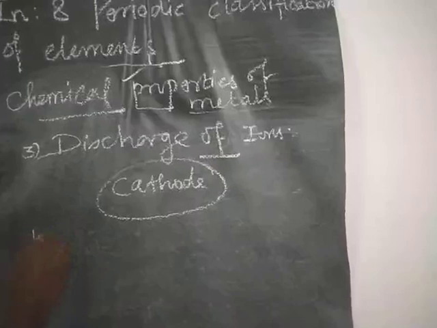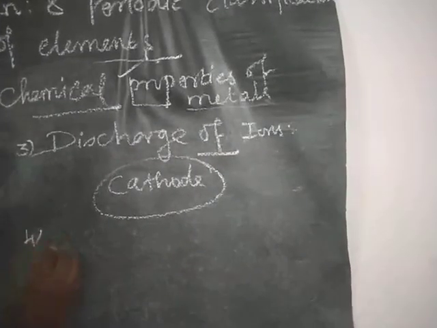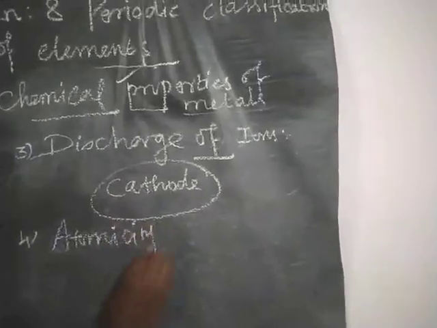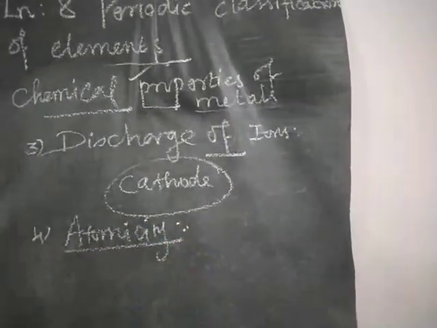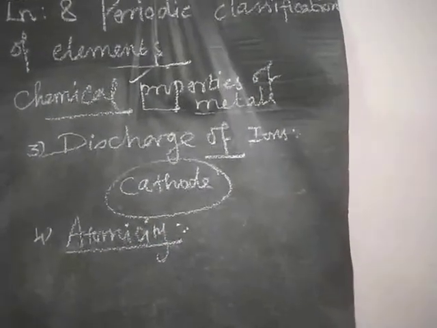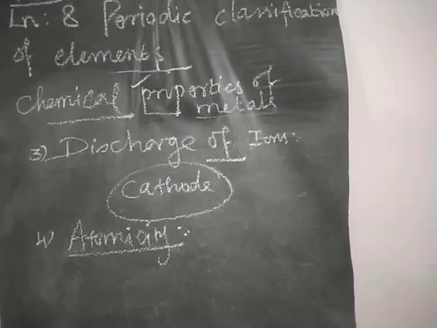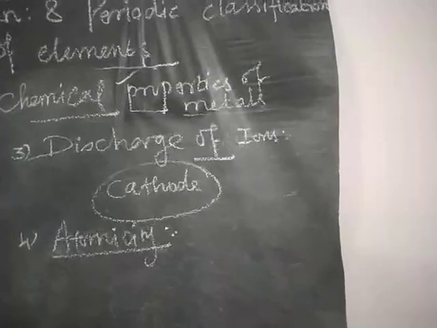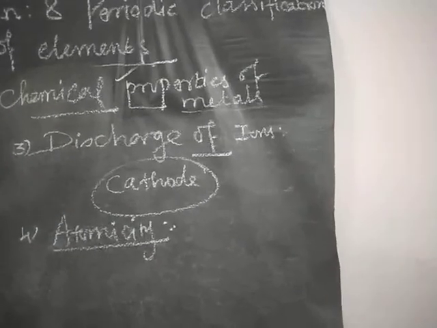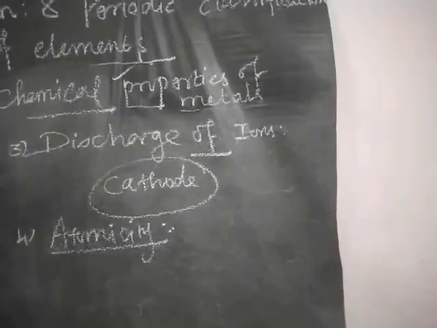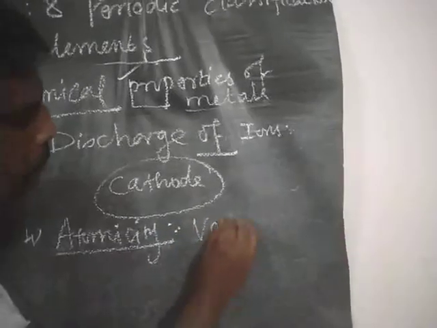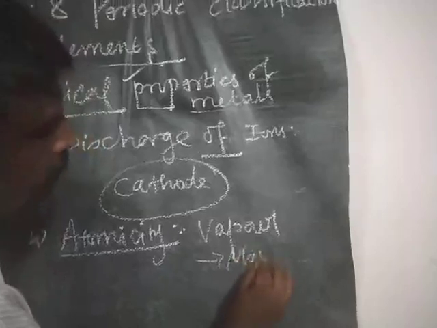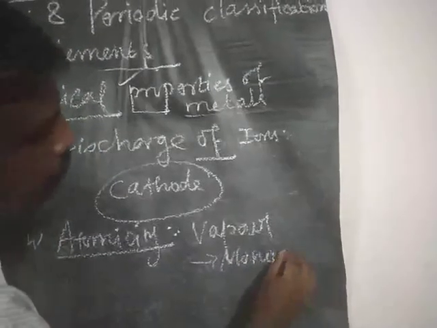Fourth one, atomicity. So what is meant by atomicity? Atomicity is nothing but the number of atoms present in a molecule. Usually molecules of metals in the vapor state are monoatomic. Which state? Vapor state, monoatomic.